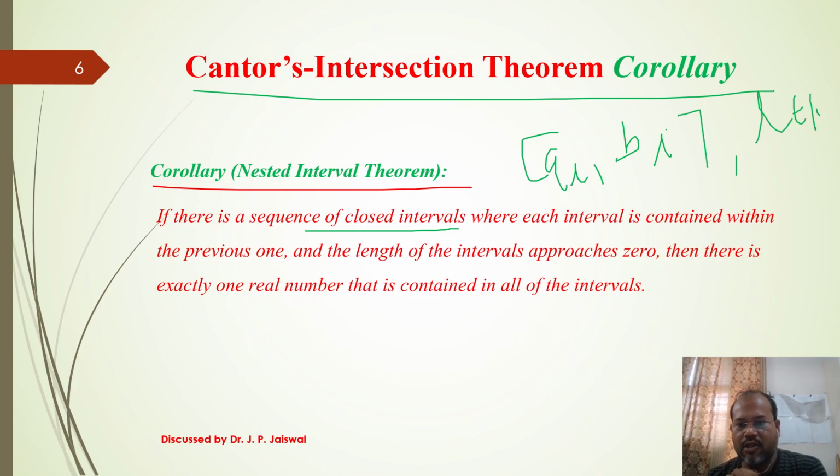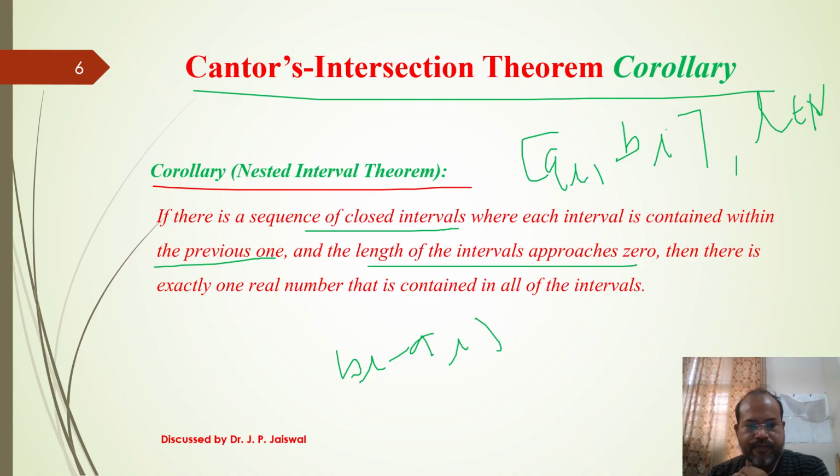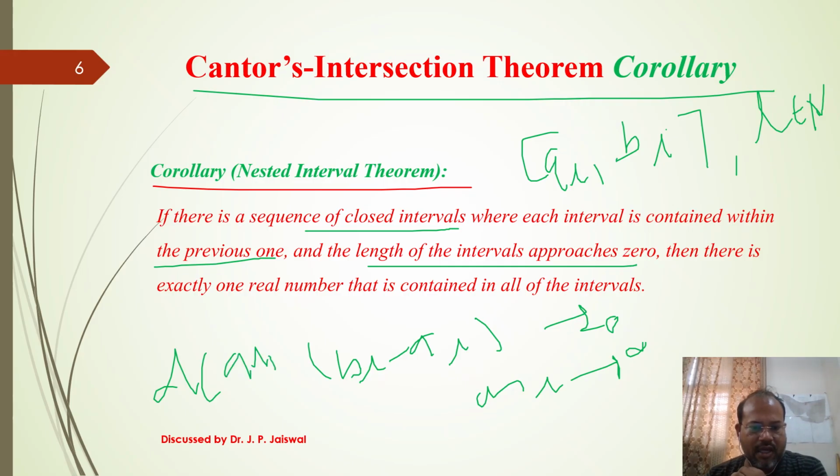In the real line, all closed intervals are closed sets. Each interval is contained within the previous one, so [a_1, b_1] is a superset of [a_2, b_2], meaning these form a decreasing sequence, and the length of the interval approaches 0. The length of an interval is b_i minus a_i, which tends to 0 as i tends to infinity. This is nothing but the diameter of [a_i, b_i],